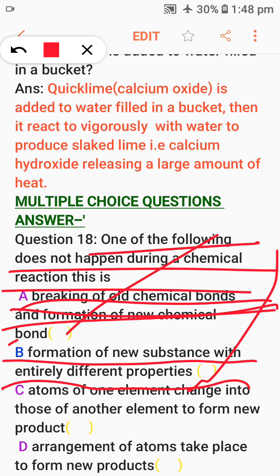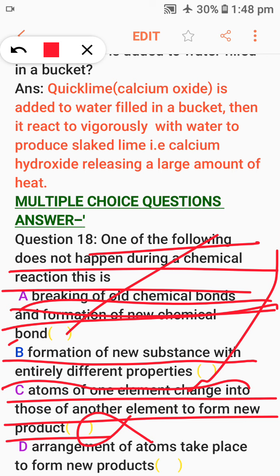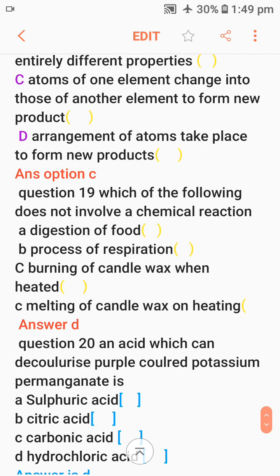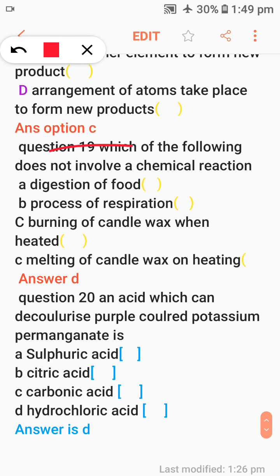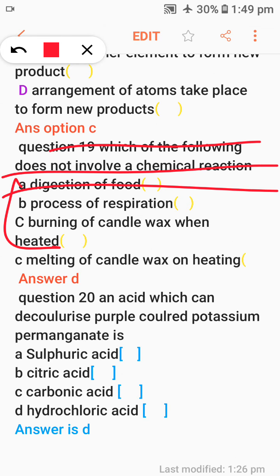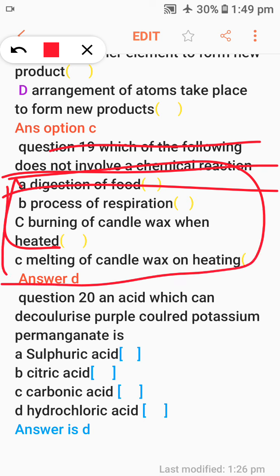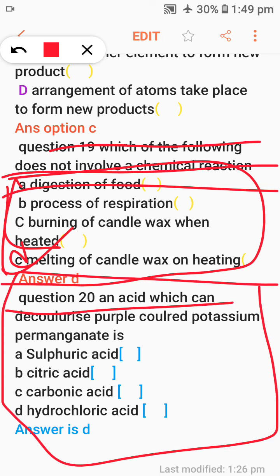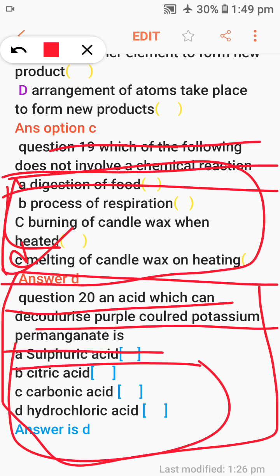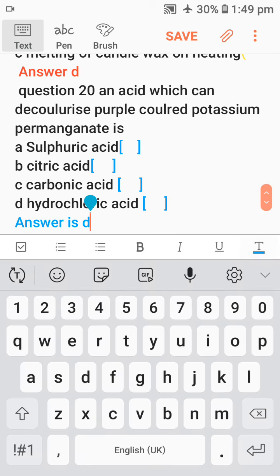For example, hydrogen reacts with oxygen to form water, and their properties have changed. Atoms of one element change into those of another element: this is wrong, those are not changed. So option C is the correct option. Question 19. Which of the following does not involve a chemical change? These are the four options. Answer D is right. Last question 20. An acid which can decolorize purple colored potassium permanganate is the answer D, hydrochloric acid.